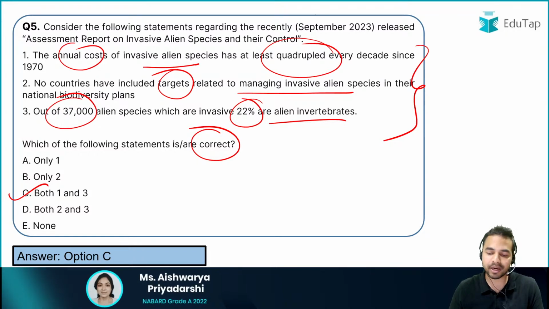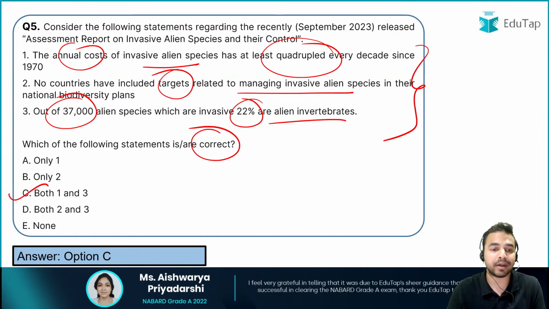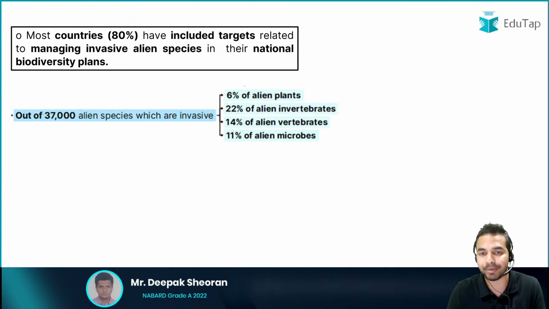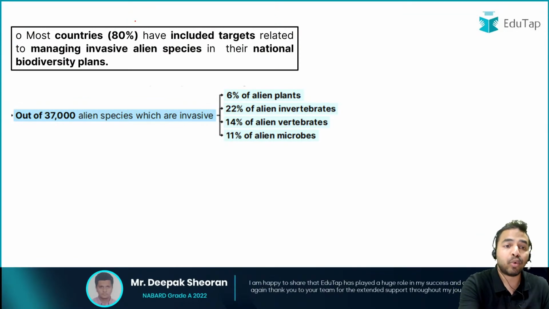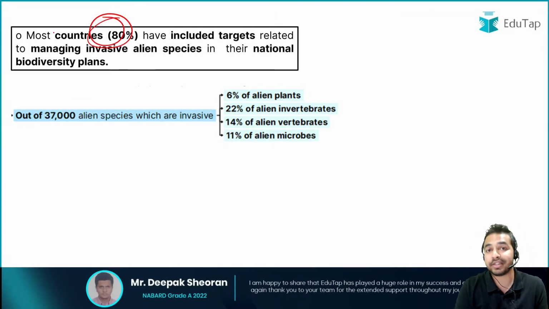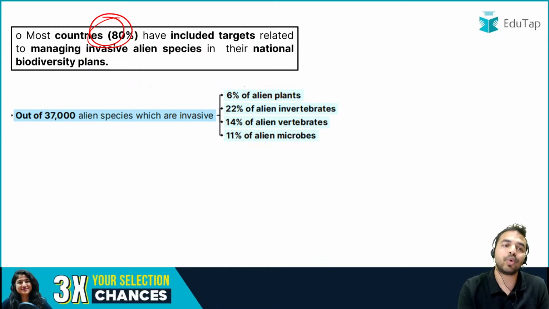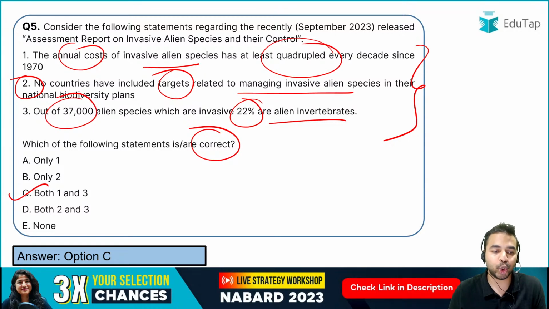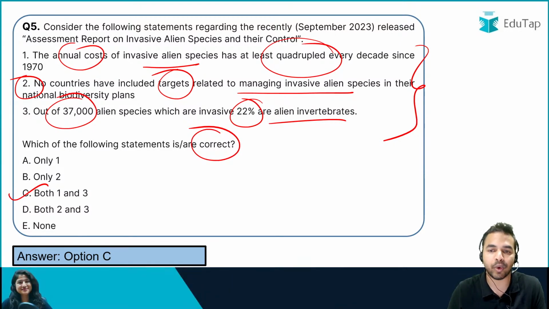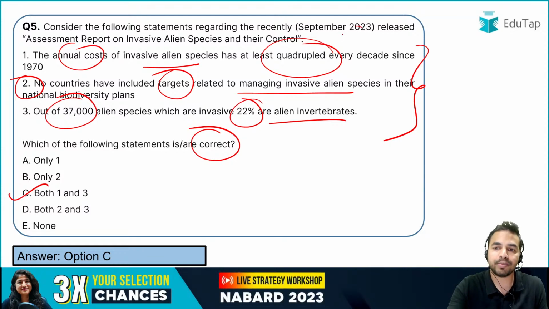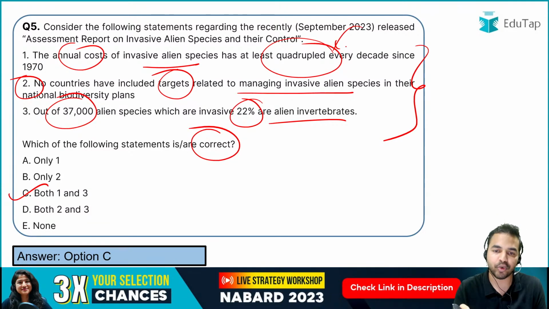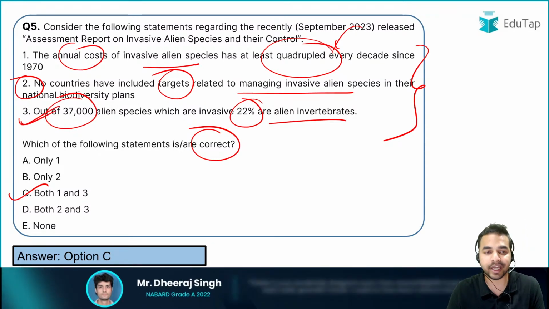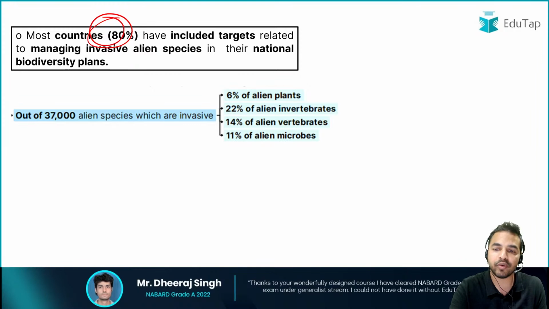So here if we look at what exactly is the incorrect part in statement number 2. It says that there is no country which has included targets, but let me tell you, my dear friends, that most countries, that means 80% of the countries, have included the targets which are related to managing invasive alien species, and that is why statement number 2 is absolutely incorrect and statements 1 and 3 are correct. The quadruple point we have already covered in the previous question. When we talk about statement 3, it says that 22% are the alien invertebrates, and that is absolutely right.